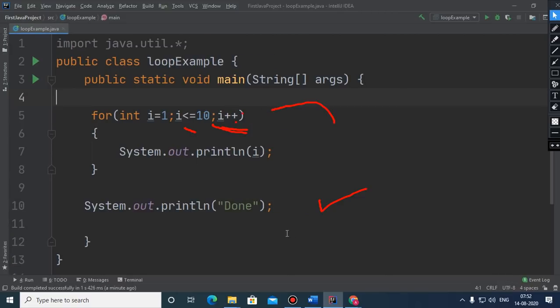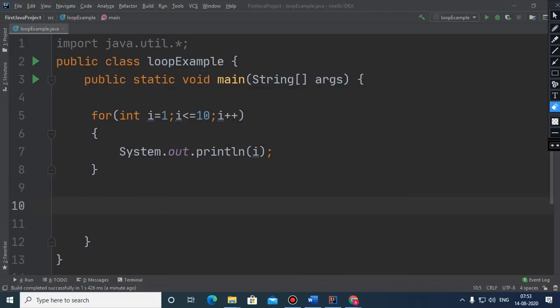Okay, so let us see some more examples of this. Children, suppose we want to print all the even numbers from 1 to 100.